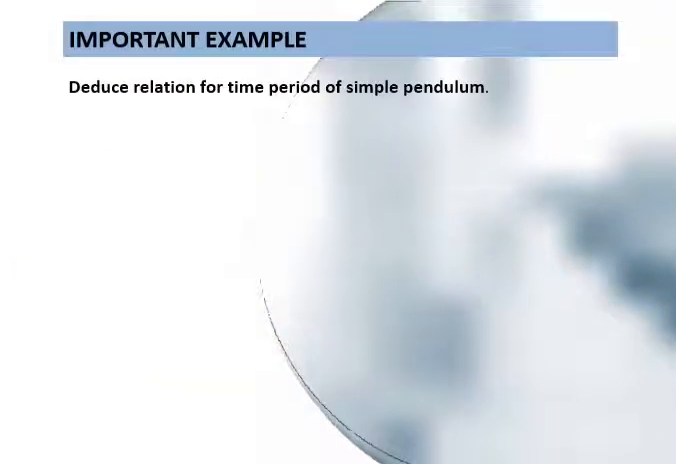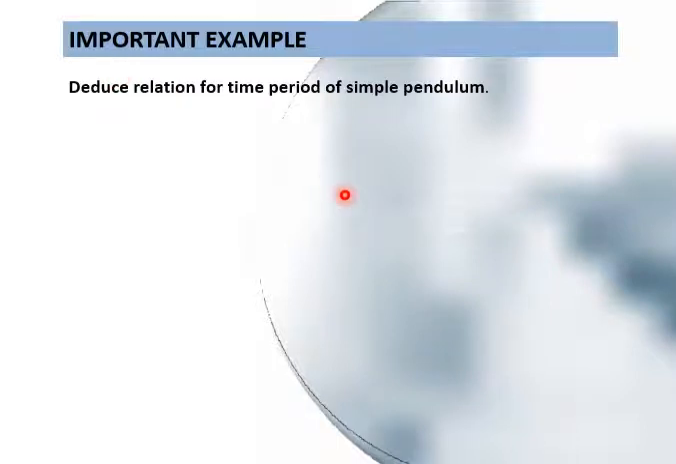There is another important example: deduce the relation for the time period of a simple pendulum. You have to find out the formula of time period for a simple pendulum. Time period of a simple pendulum possibly depends upon four things. Number one, length of pendulum. Number two, mass of bob, acceleration due to gravity, and angular displacement theta. Theta is basically the angle which the thread is making with the initial side.